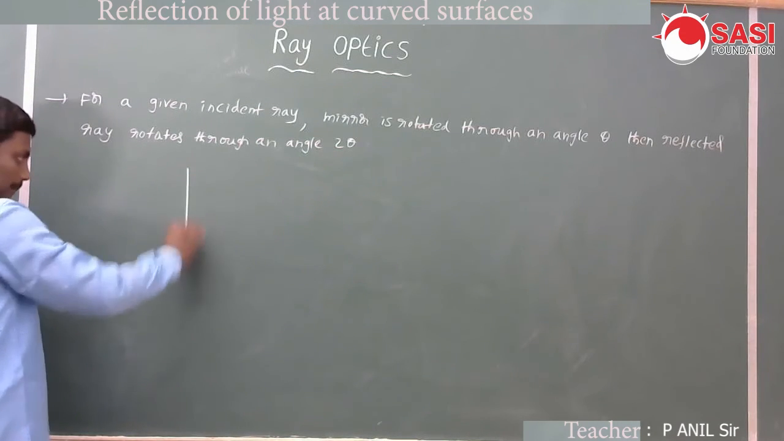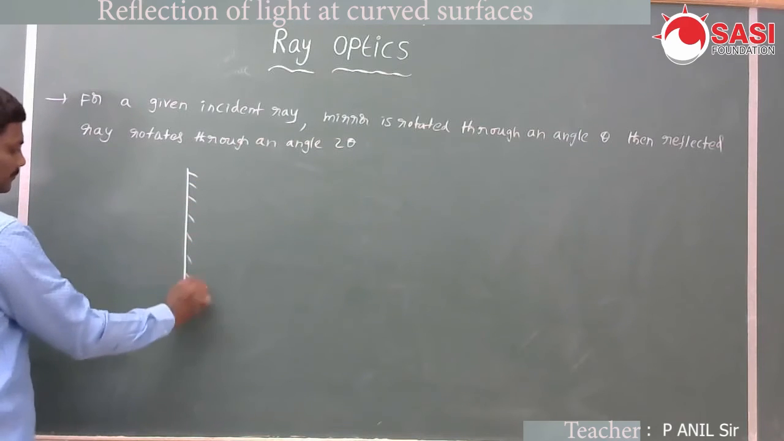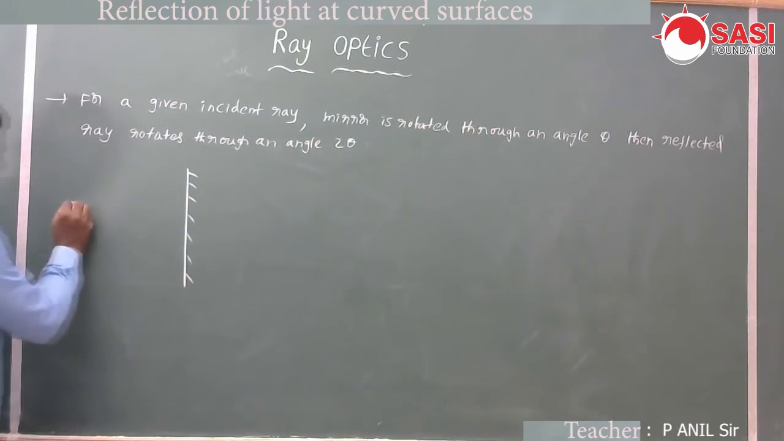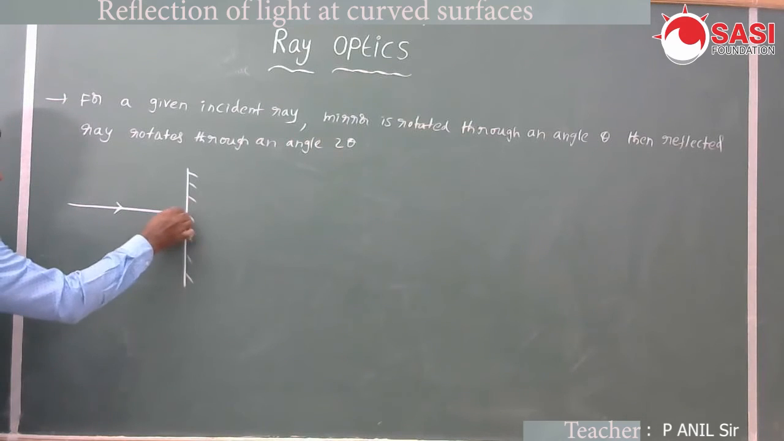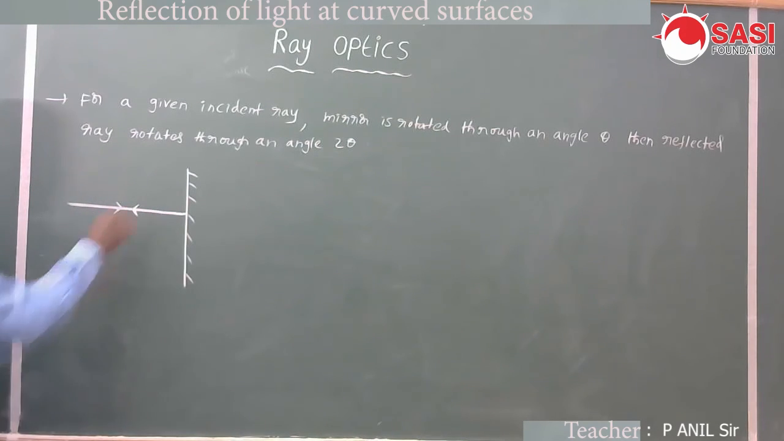Let us say this is the plane surface. This is the incident ray, this is the normal at the point of incidence, and this is the reflected ray. Because the angle of incidence is equal to the angle of reflection, both are equal to 0 here. Incident ray, normal and reflected ray coincide.